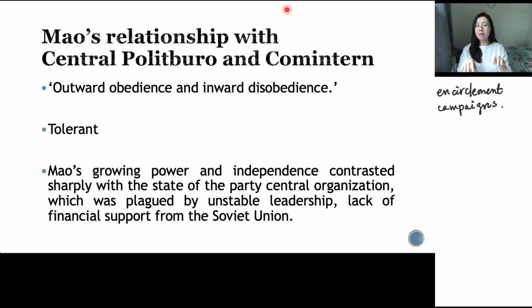At the same time, the Soviet Union, because they needed to construct their country, cut their support to the Central Politburo. So their power was decreasing at the same time. And we all know the result. In the power struggle, Mao was able to score an impressive victory and won increased recognition of his activity, right?